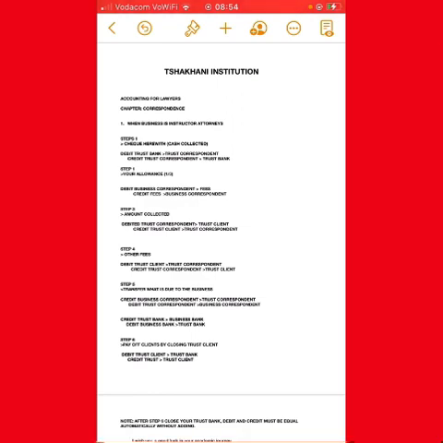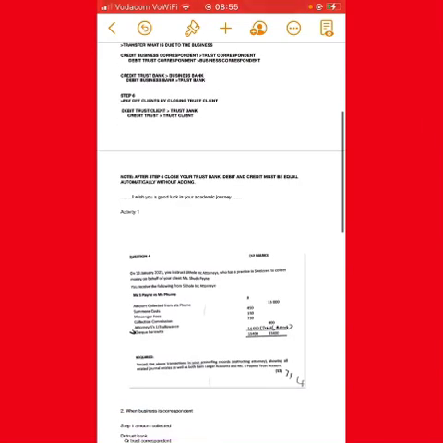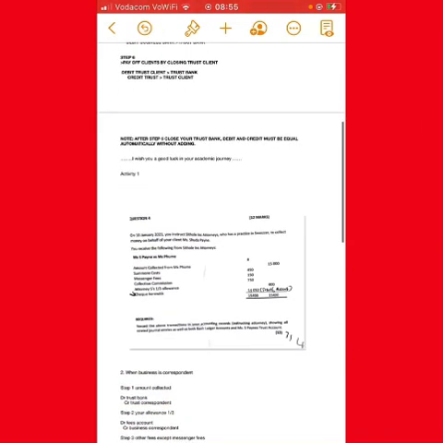If you can check on my screen right now, we have step 1 to step 6. These are the steps that we need to use in order for us to be able to record when the business is instructor. So let's first go and check the question that we have. Let's look at the question. If you can check on my screen right now, I have a question.